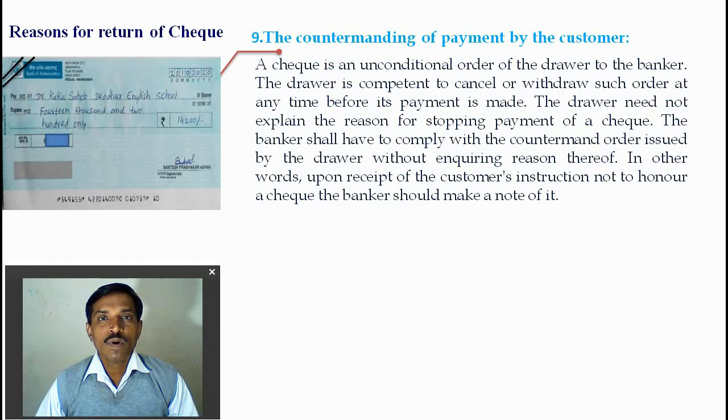At that time the bank follows the order of the customer. So the banker has to comply with the countermanded order issued by the drawer without inquiring why the customer is stopping payment. The bank can follow the order and refuse the demand of the check.